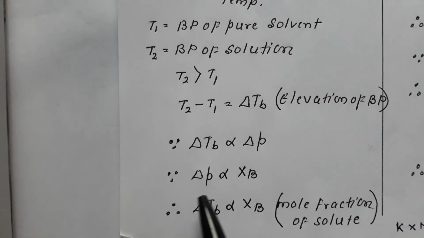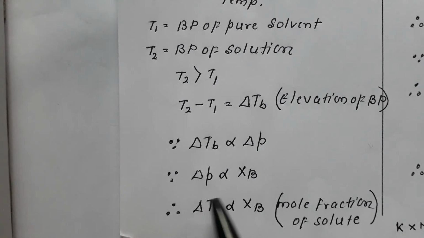We have already dealt with what lowering of vapor pressure is, what relative lowering of vapor pressure is, and the factor on which it depends. We did this in colligative property number 1 in the previous video. You can refer to it: del P is proportional to XB, which is the mole fraction of solute.